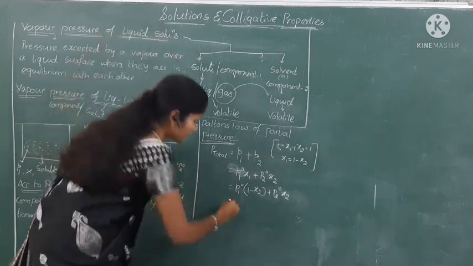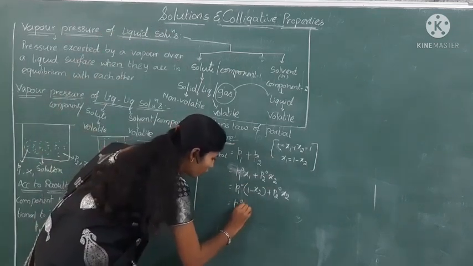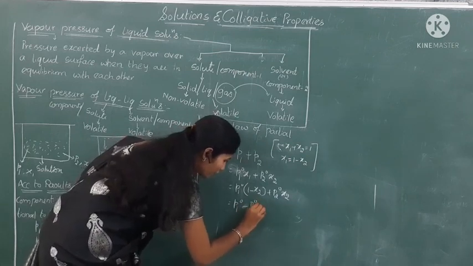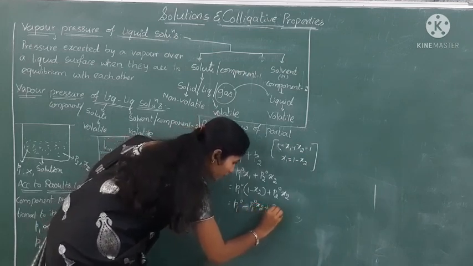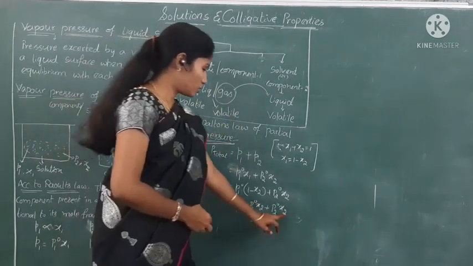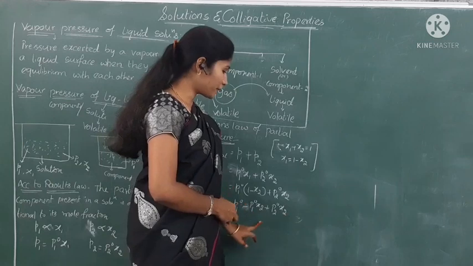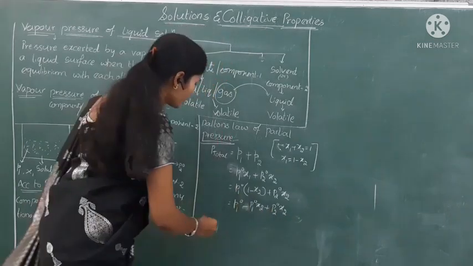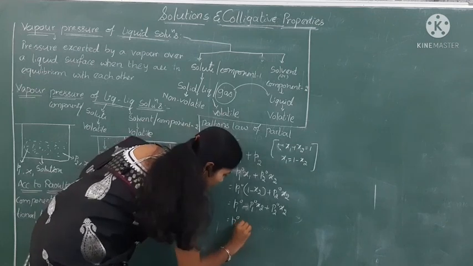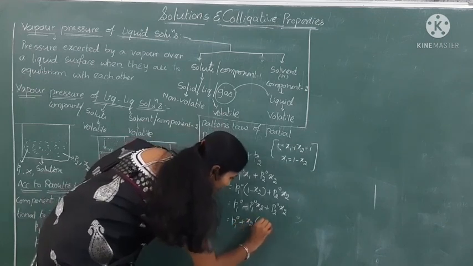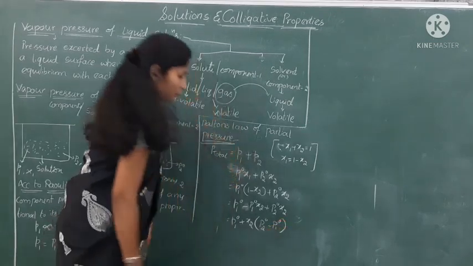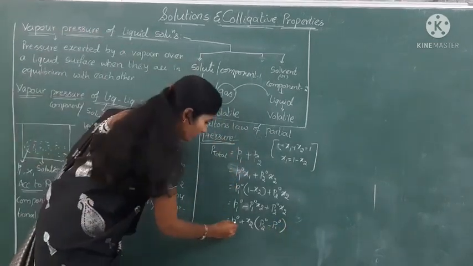Now multiply it. What do we get? P1 naught minus P1 naught x2 plus P2 naught x2. From this, we can take x2 as common. So it is nothing but P1 naught plus x2 into P2 naught minus P1 naught.